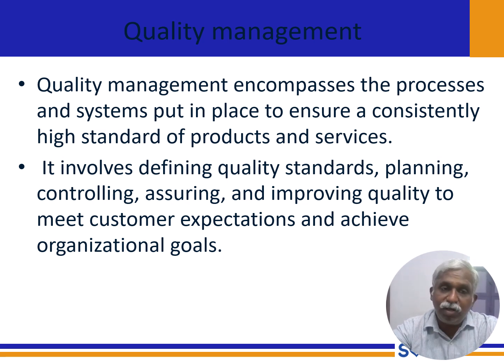It involves defining the standard: what we are going to produce, what is our standard. As I already mentioned, specify what we are going to do numerically, not qualitatively, it must be quantitative. Number one, specify. Number two, planning, controlling, assuring, and improving quality to meet customer expectation.